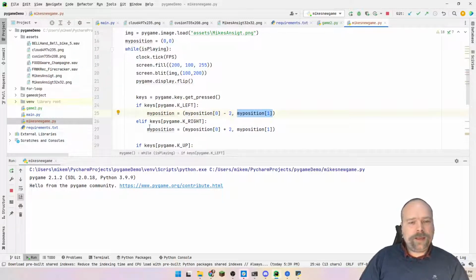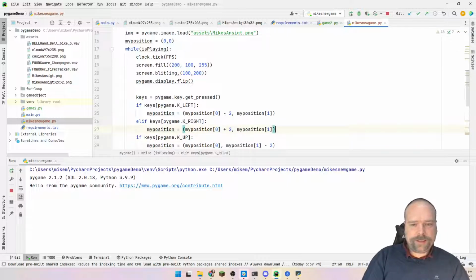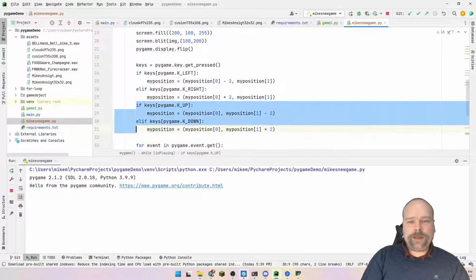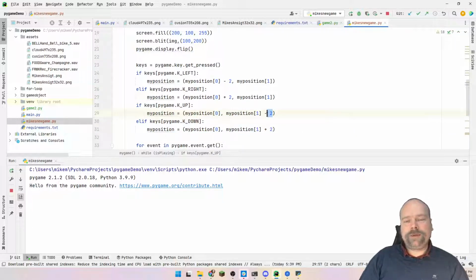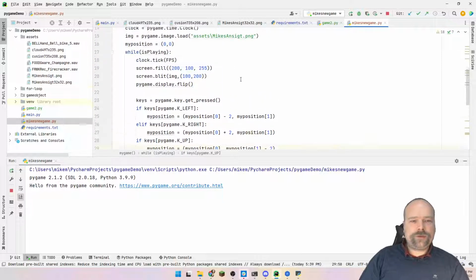I'll do the same if I press the right key. This left and right, those are the arrow keys. Then I'll take my position, and then I will add 2 to the X value, and I will leave the Y value exactly the same as it just was. But up and down, I'm just manipulating the Y value, which is right here. I'll subtract from the Y value. And of course, the larger this number, right now it's just 2. If I added this to, I could set a